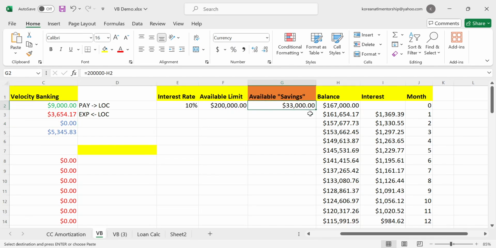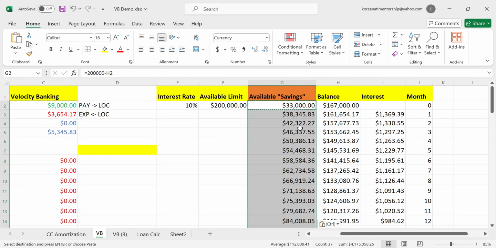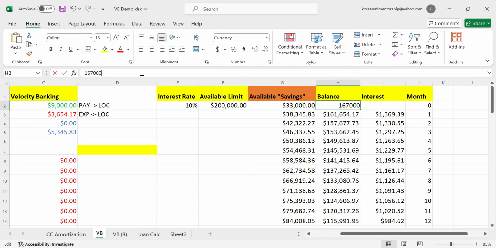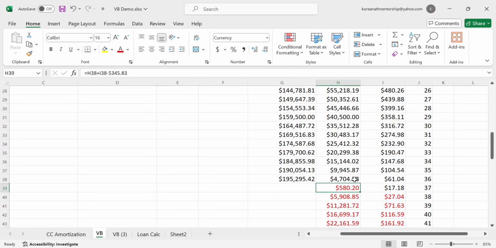And so if you want to know what your actual savings is, it's your line of credit. So if I just go ahead and copy this, paste this formula, as I pay down the balance, then if I have money that I need for emergencies, I have this in my line of credit, right? So let's say I have a $5,000 or $3,000 emergency here, because something happened, and then we go all the way down and we notice that, hey, I think the 37 months was the original payoff, right?